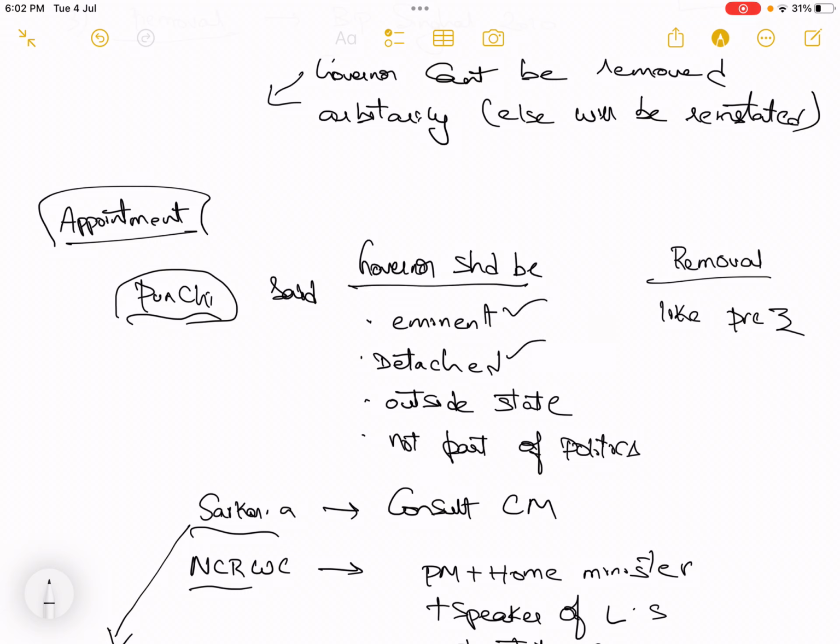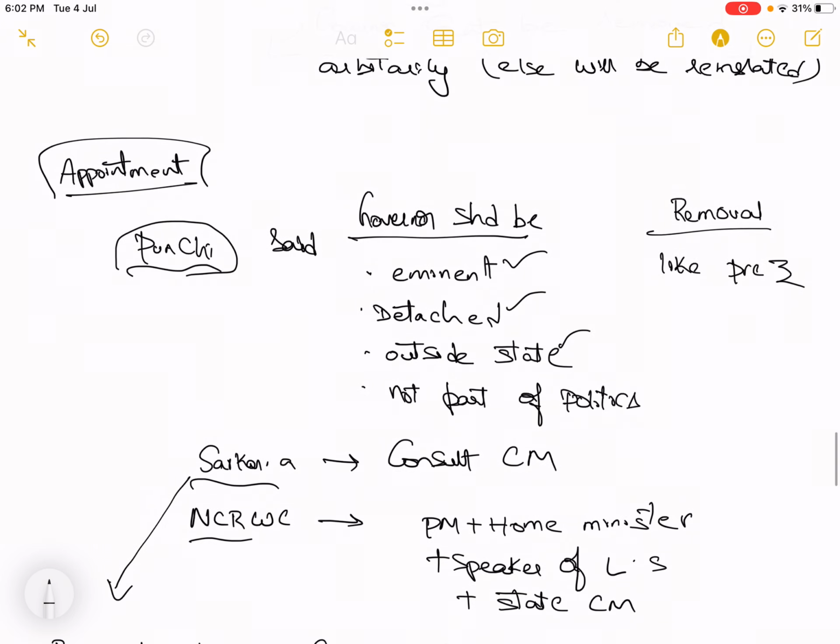Let's say if a person is being chosen as governor for Telangana, he should come from outside Telangana. He should not be a resident of Telangana. So he should come from another state. Okay, he should not be a person active in politics. So these are some broad provisions given by the Punchhi Commission.